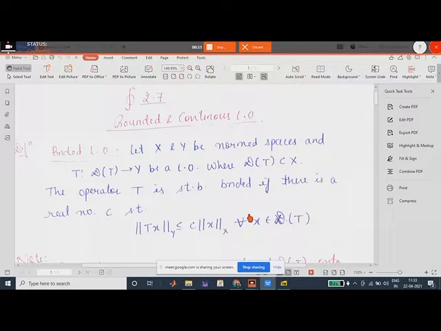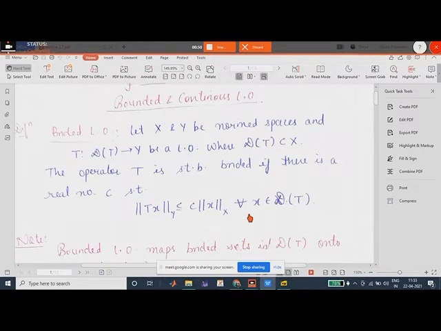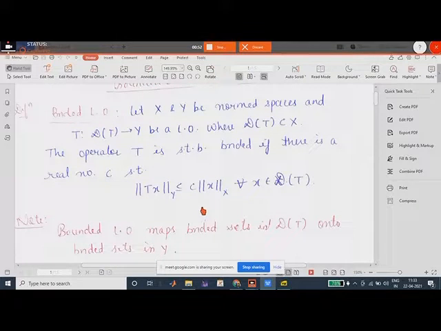Linear operator. What is a linear operator, and its inverse? In this section, we will see what a bounded linear operator is and what a continuous linear operator is. So what is an operator? An operator is a mapping. Linear mapping means it defines linearity on normed spaces. So the first thing is, let X and Y be normed spaces and T from the domain to Y be a linear operator, where the domain is contained in X.